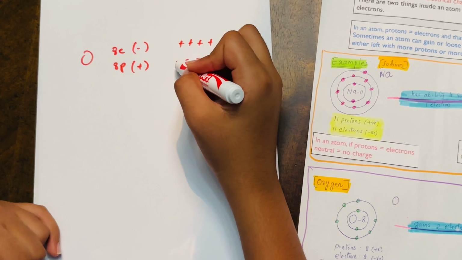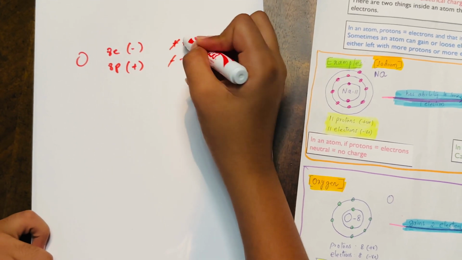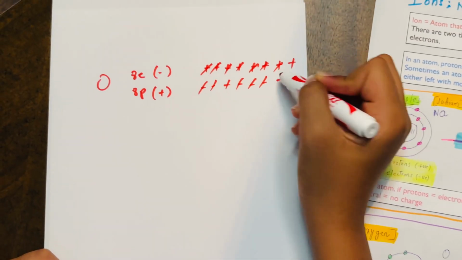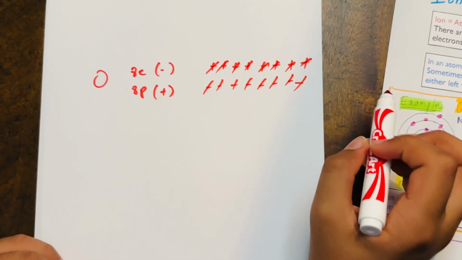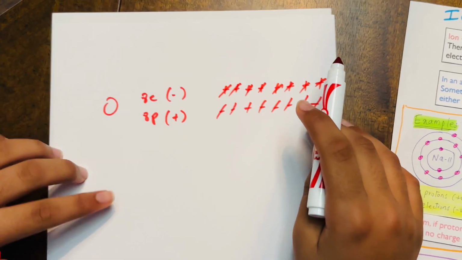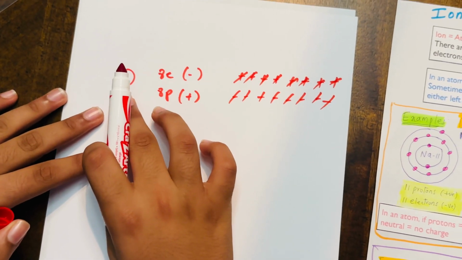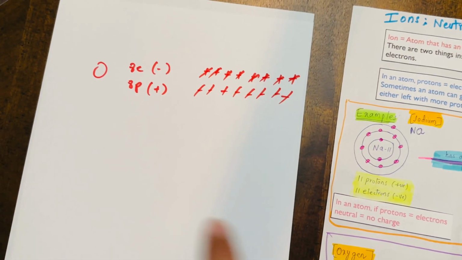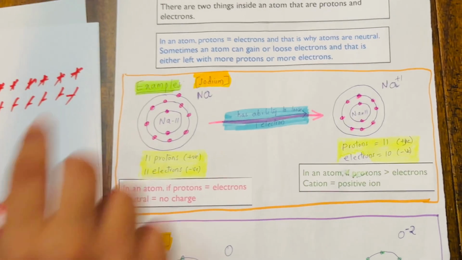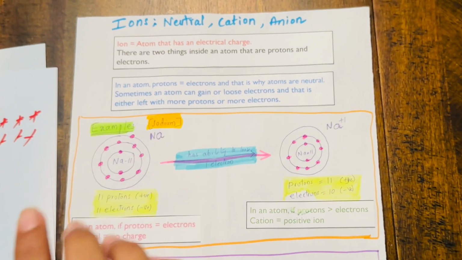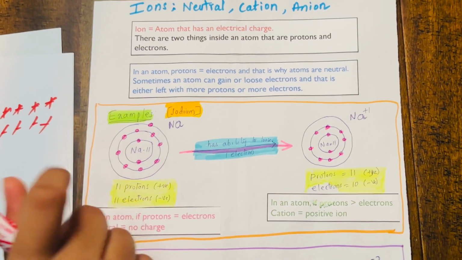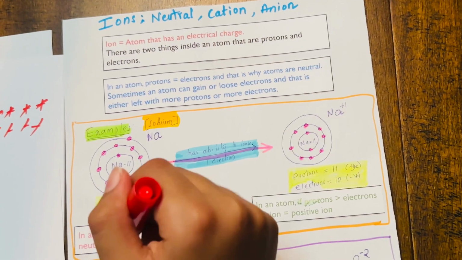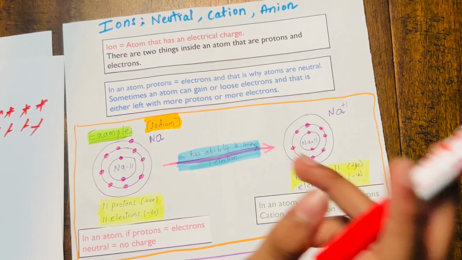A positive and a negative typically cancel with each other. So if we cancel all of these out, we get no charge at the end. Because we have no charge, the oxygen atom here is neutral. This regular oxygen is a neutral atom. Sometimes ions have a tendency of gaining or losing electrons. Cations have more protons than electrons, and anions have more electrons than protons.